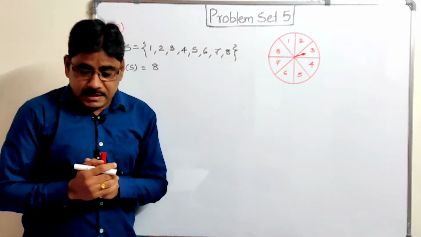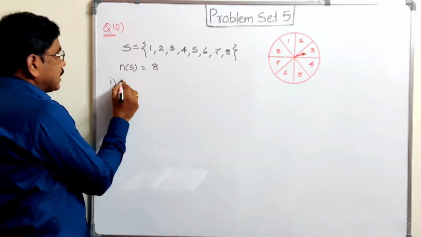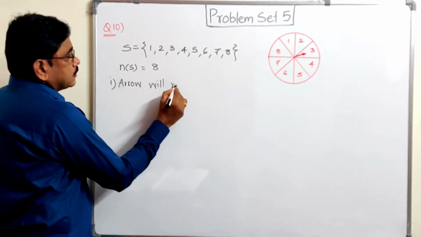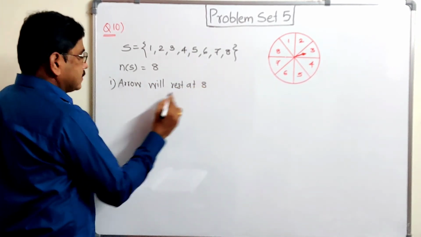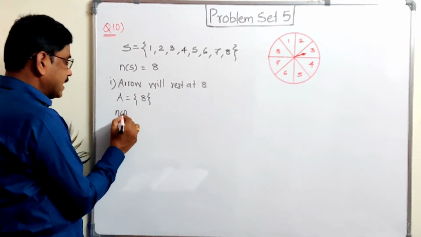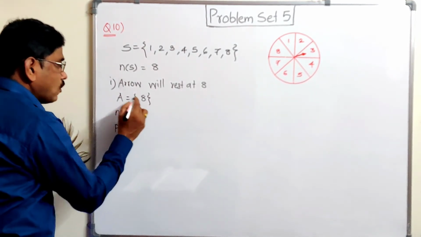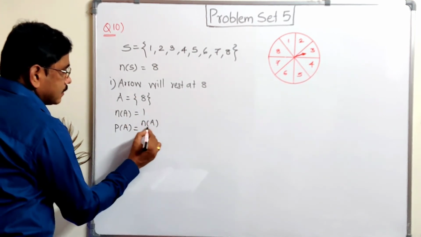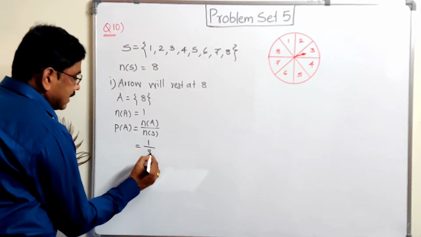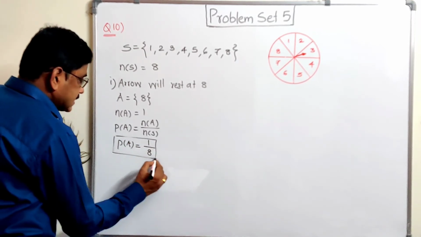Now some conditions are given. First, find the probability it will rest at 8. Let it be set A. So only one number is there in A, which is 8. So n(A) is equal to 1. Therefore probability that the arrow will rest on 8 is n(A) divided by n(S), so 1 divided by 8. So we get this first probability.